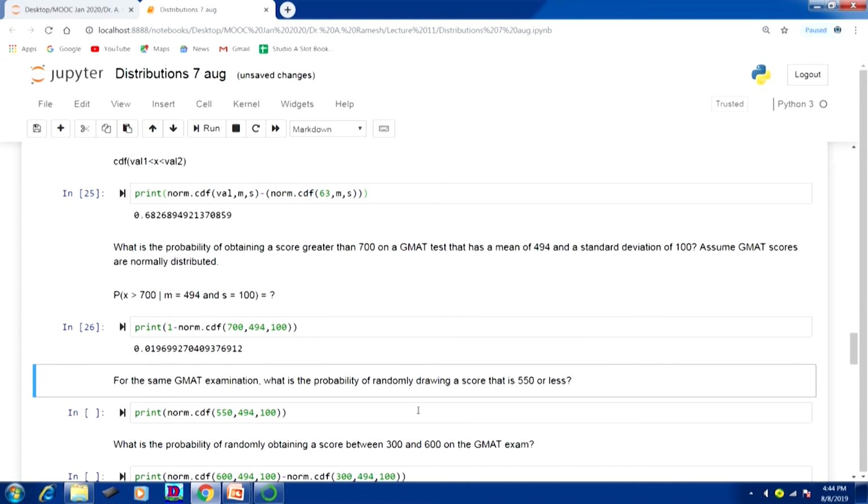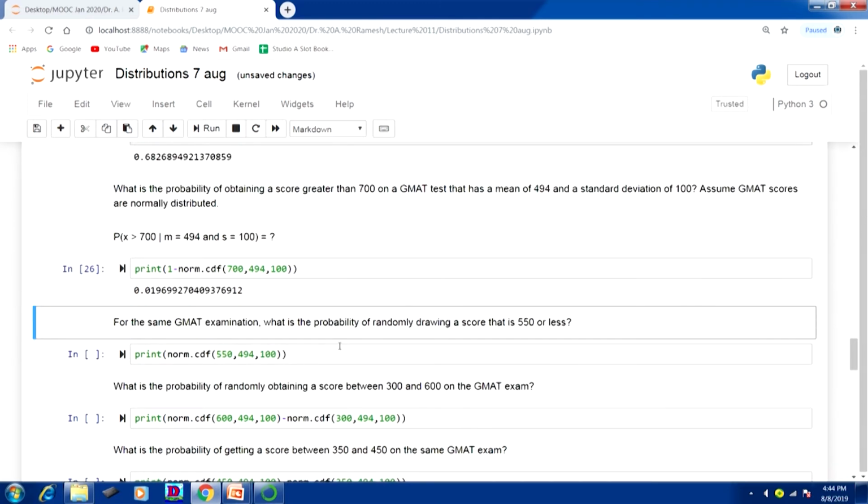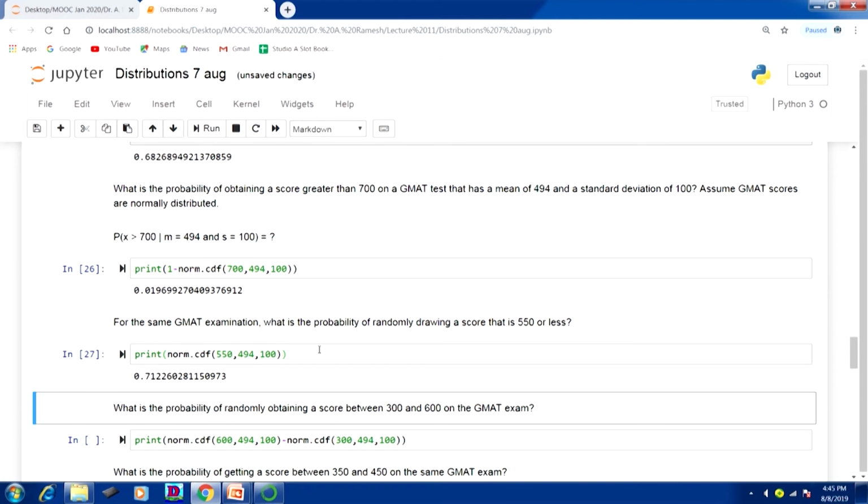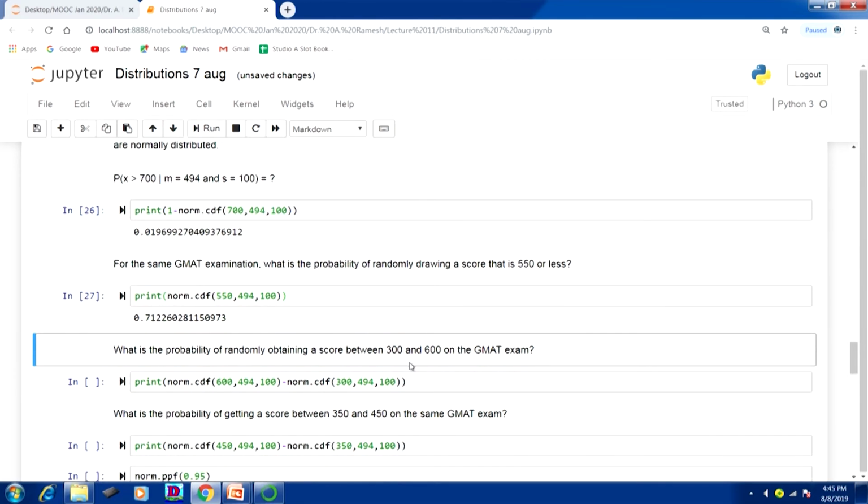What is the probability of randomly drawing a score of 550 or less? So, we have to read x value less than or equal to 550. So, norm.cdf 550 comma 494 comma 100 will be the answer. What is the probability of randomly obtaining a score between 300 to 600 from the GMAT examination?